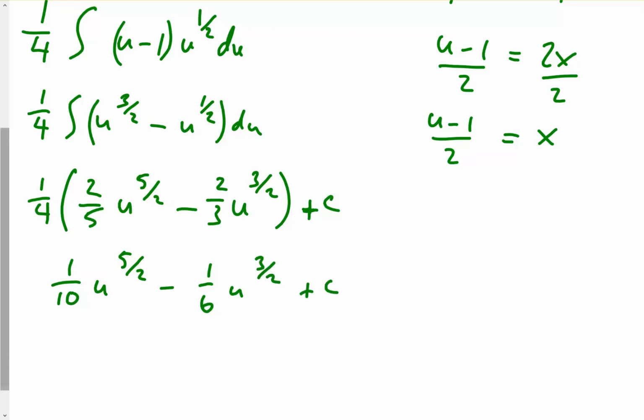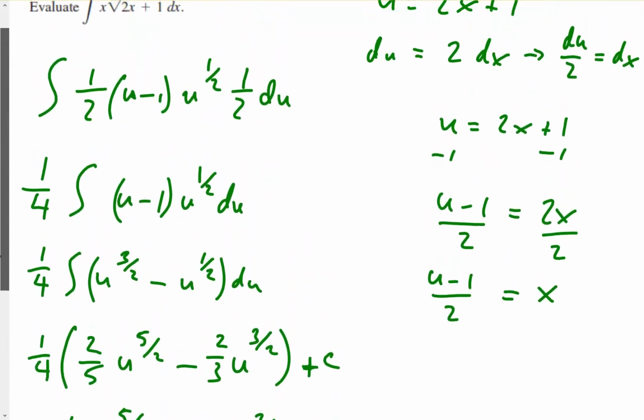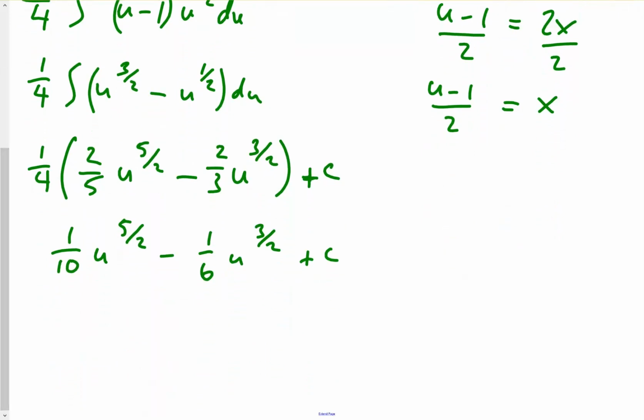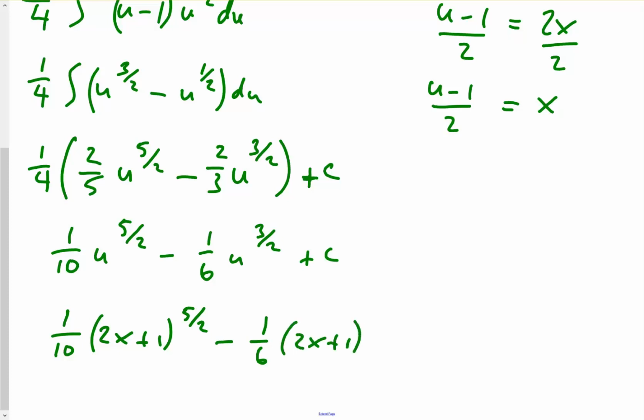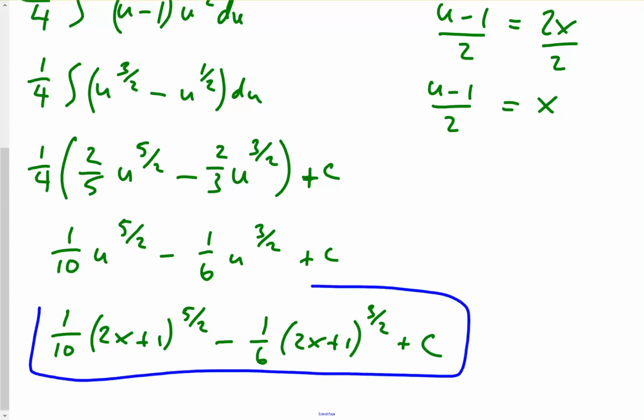And now just substitute back in what u was. u was 2x plus 1. So we have 1/10 of 2x plus 1 to the 5/2 minus 1/6 of 2x plus 1 to the 3/2 plus c. And that would be the final answer.